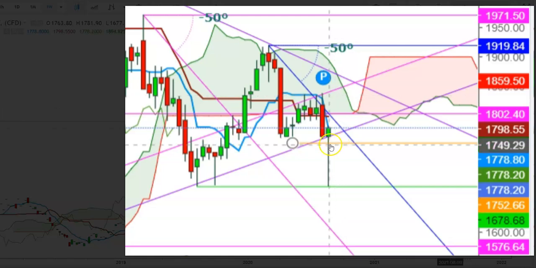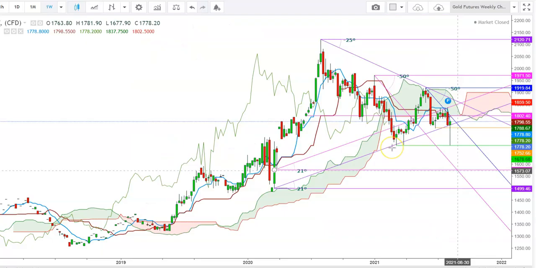On the other hand, I find that if the gold futures are not able to hold above the levels of $1752 during the upcoming week, we'll see a sharp downward move in gold futures, where this level could provide an immediate support for gold futures. But a breakdown below this level could result in a sharp downward move in gold futures, where the gold futures could test the levels of $1573 during the upcoming weeks.